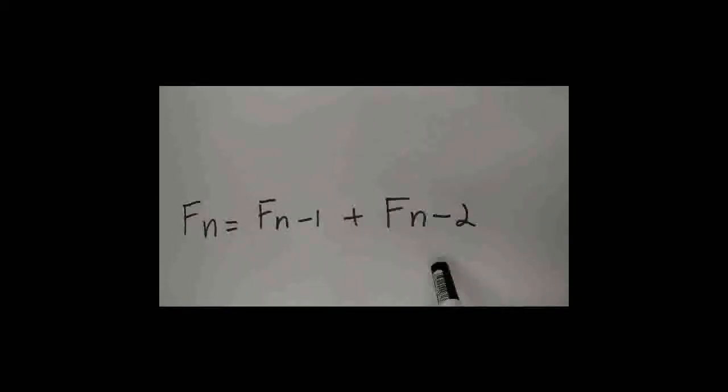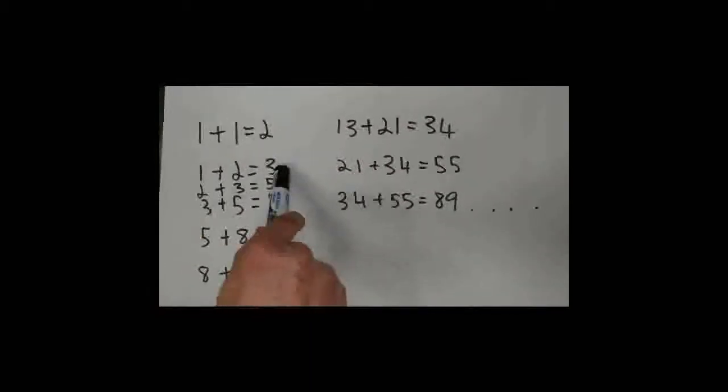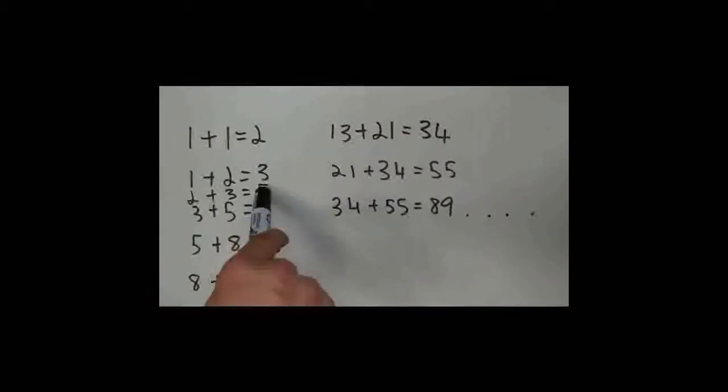The Fibonacci sequence form can be denoted as the two previous numbers added together to give the current one. This can be observed in the following sequence, where fn is equal to fn-1 plus fn-2, where fn is the term number, fn-1 is the previous term, and fn-2 is the term before that. When the sequence is expanded, it will look like 1 plus 1 equals 2, 1 plus 2 equals 3, 2 plus 3 equals 5, 3 plus 5 equals 8, and so forth, as you can see.